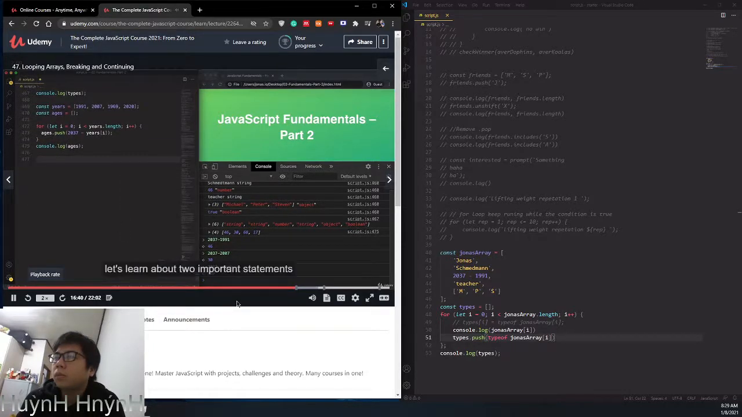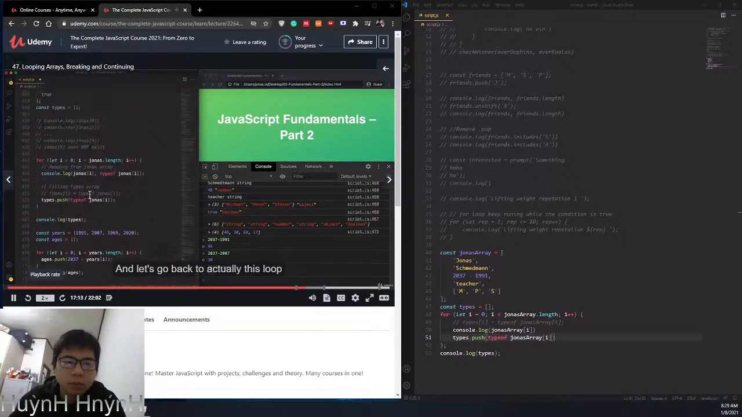And now to finish, let's learn about 2 important statements for loops. And that's the continue and the break statement. Let me just write it here. Continue and break. And let's start with continue. So continue is to exit the current iteration of the loop and continue to the next one. On the other hand, break is used to completely terminate the whole loop. So let's see 2 quick examples for that.